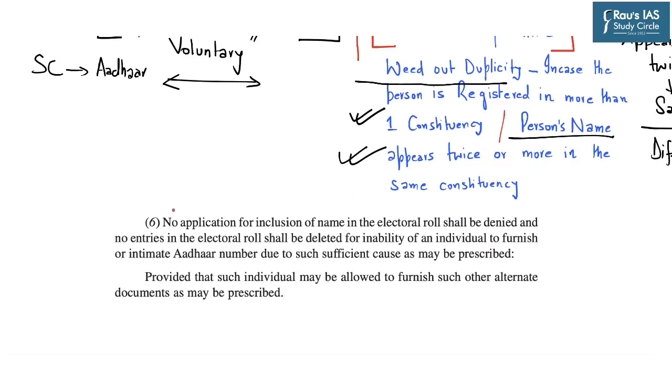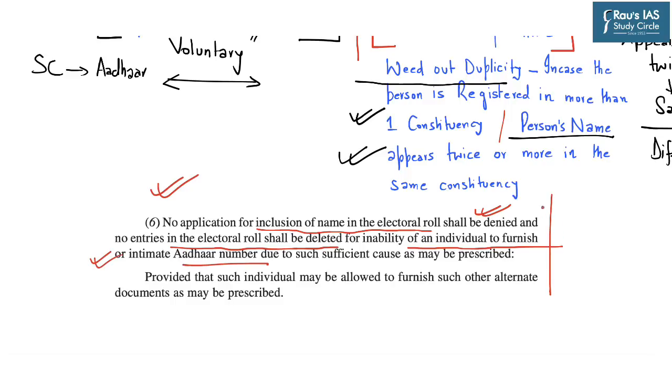Now, another very important highlight of this Election Laws Amendment Bill is that no application for inclusion of name in the electoral roll shall be denied and no entries in an electoral roll shall be deleted for inability of an individual to furnish or provide Aadhaar number.